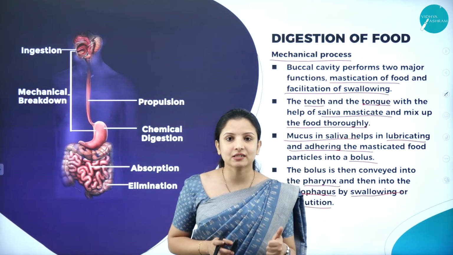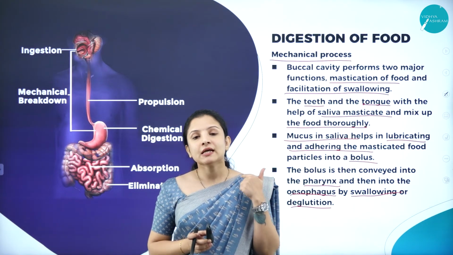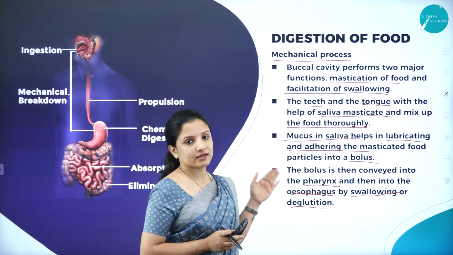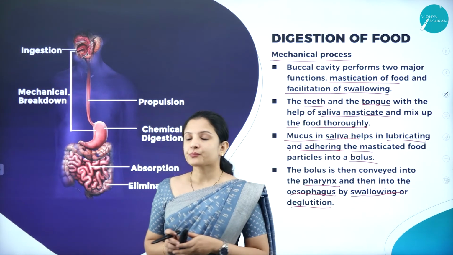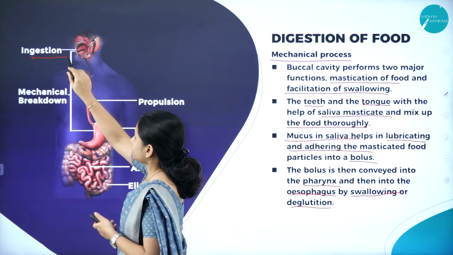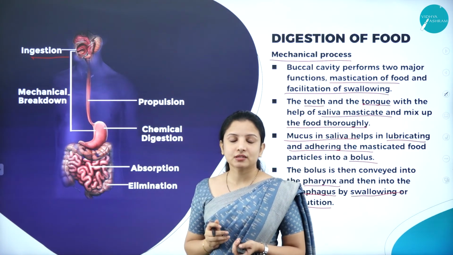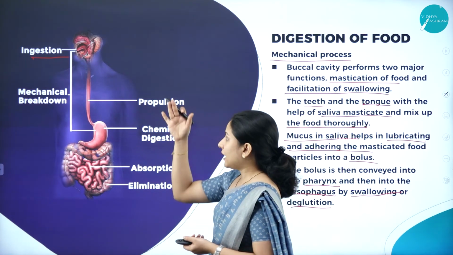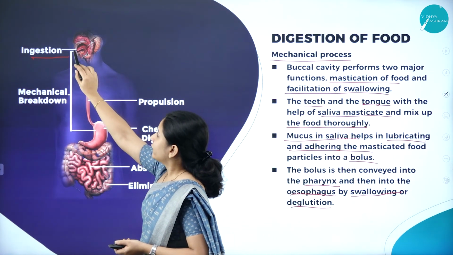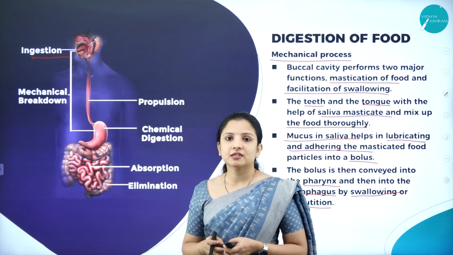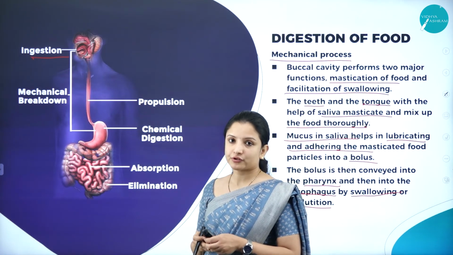So first is mastication. After mastication, deglutition or swallowing will occur. This is the mechanical process that occurs during digestion. First is ingestion, which occurs in the mouth. Ingestion means taking in of the food into the mouth. After the ingestion, from the oral cavity up till the esophagus, it is the mechanical process.